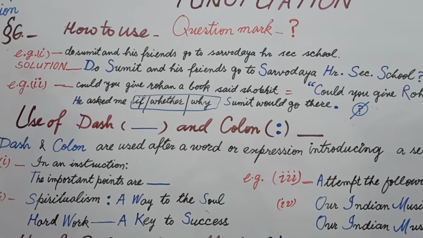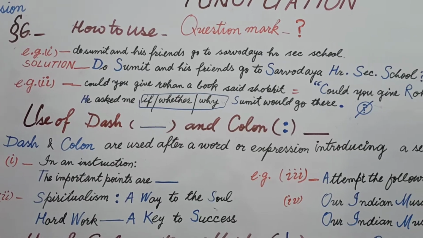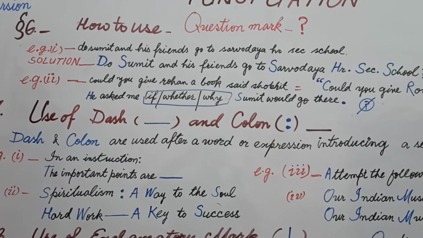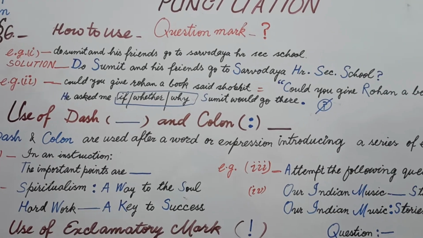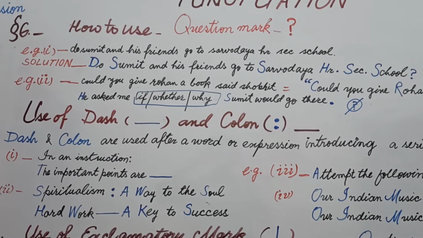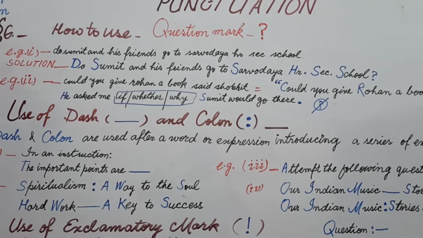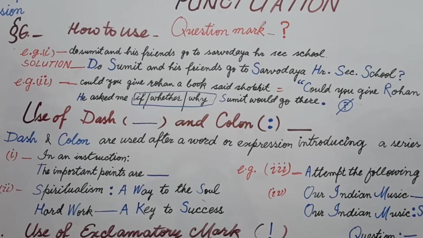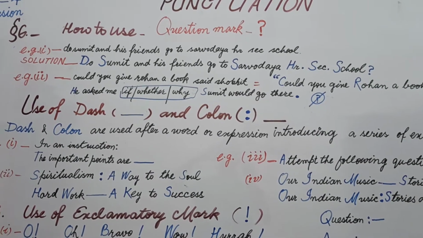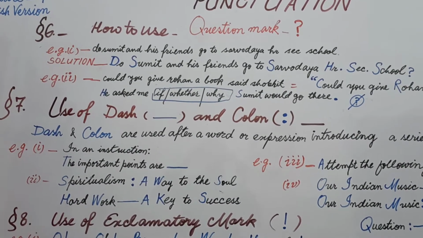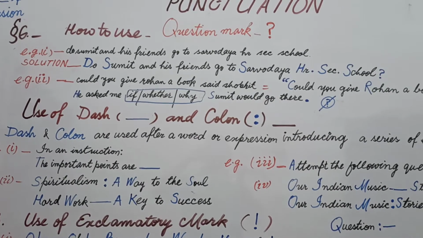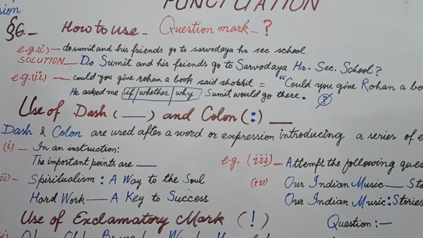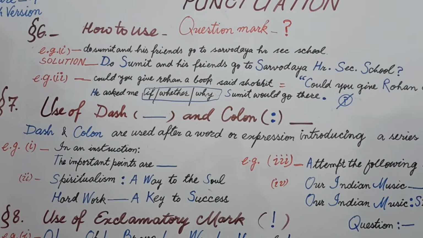Now students, sometimes students get confused when they have an assertive type sentence and there is a question mark. Let's understand first what I am trying to say. Suppose I say in an affirmative sentence, I am asking a question. Suppose "you are here" means I am asking, are you here? "You have done it" means I am asking, have you done it?